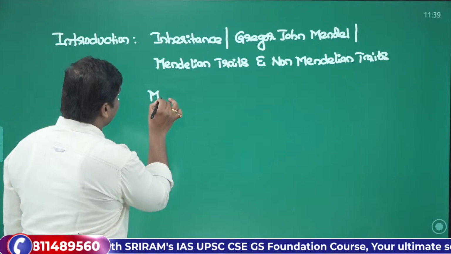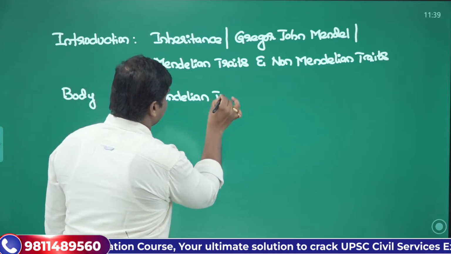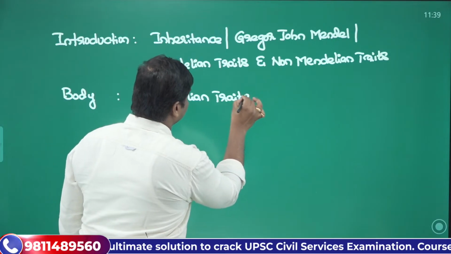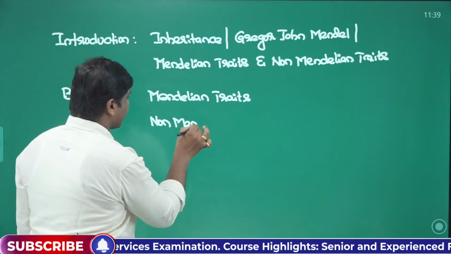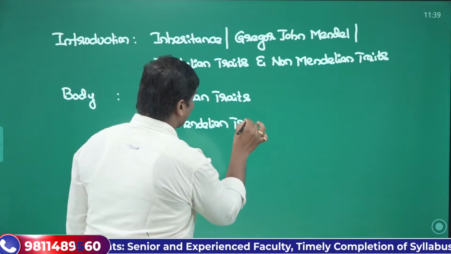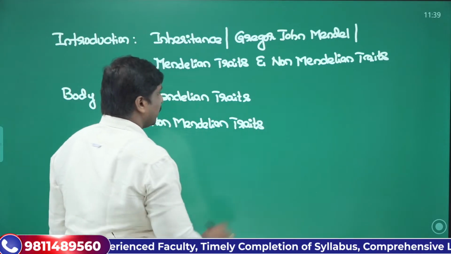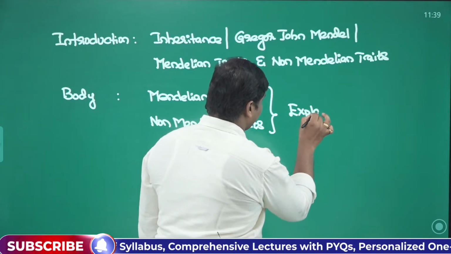One subheading would explain Mendelian traits, and the other would explain non-Mendelian traits. You need to explain them with examples.